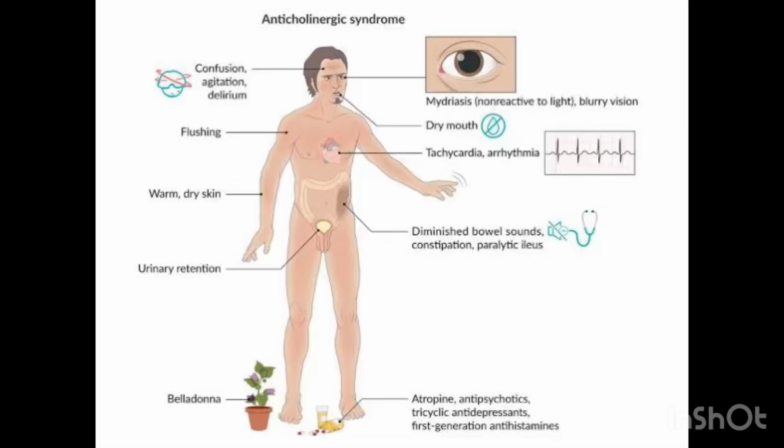Why? Because you want mydriasis instead of miosis. In miosis, you see clearly, but the only thing that when there's excess miosis, you also have blurry vision. But here, since you are causing mydriasis, so excess mydriasis will cause what? Blurry vision. So now in the bladder, since you are countering the effect of what? Urination, since you don't want urine to occur, what happens? You'll be having a side effect called urine retention.